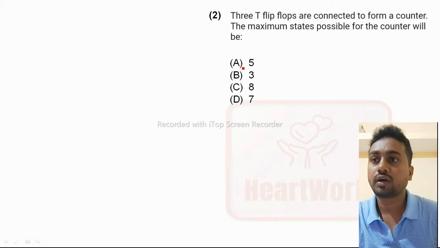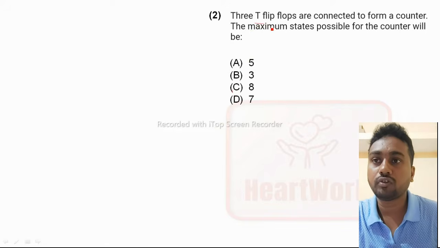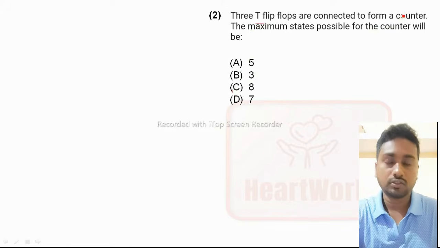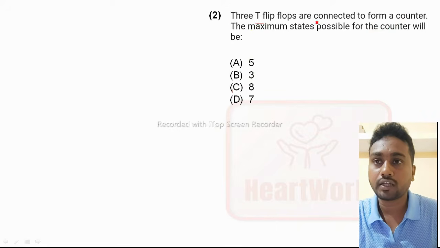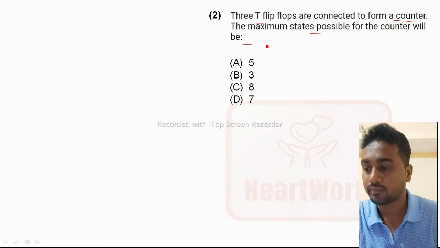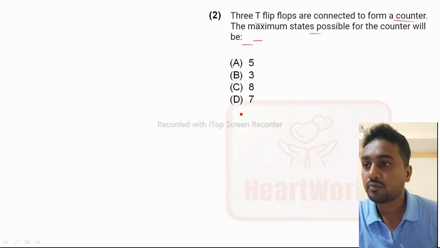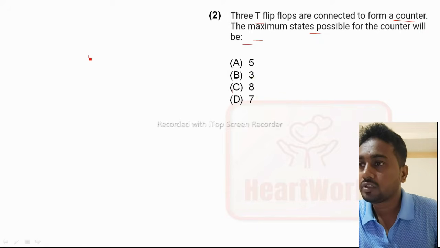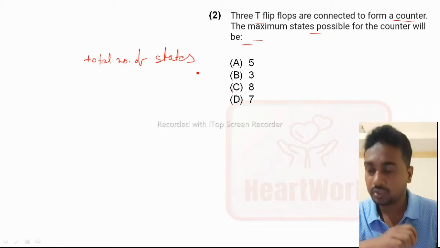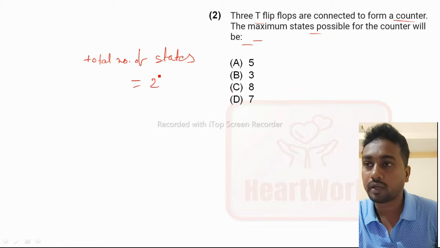Next. So what is the question? 3 T flip-flops are connected to form a counter. The maximum state possible for the counter will be. So the total number of states or maximum possible in any counter is equal to 2 to the power n, where n is the number of flip-flops.